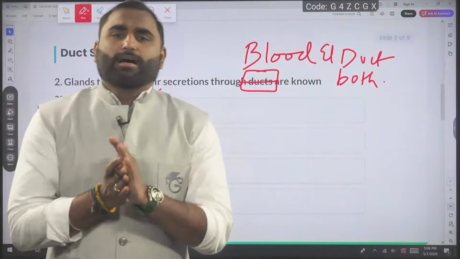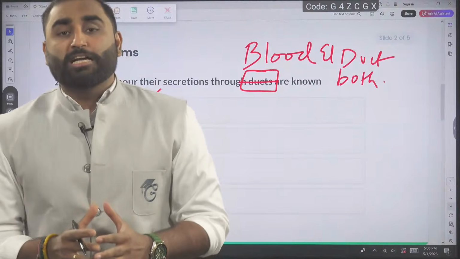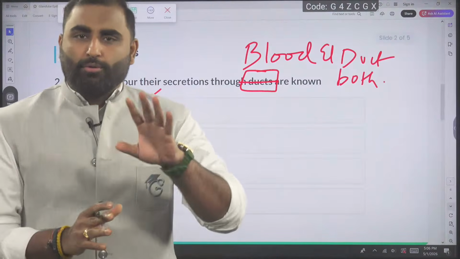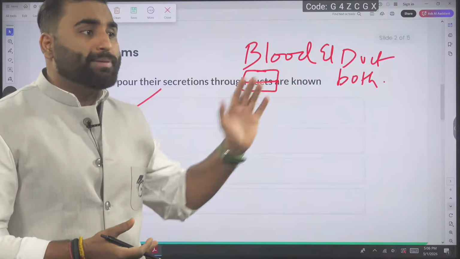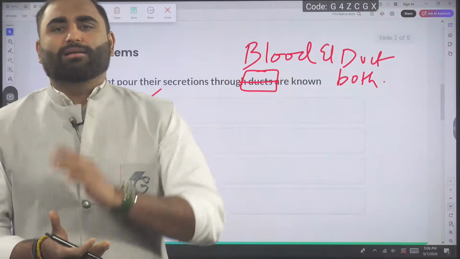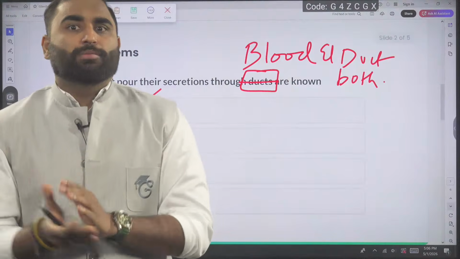So see guys, whenever you are solving MCQs, as you start your journey of NEET preparation, remember, out of the 4 options, one is the answer for the particular question which is being asked. But think about the other 3 options also, where there is a possibility that they can also become an answer.